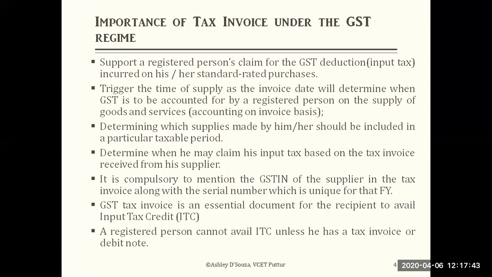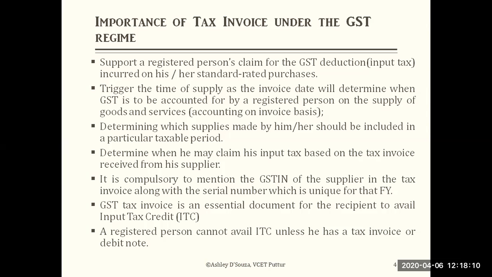A GST tax invoice is an essential document for the recipient to avail the input tax credit. So it's very important even for the recipient, not only the supplier, because in many cases the supplier also purchases from others, so he is also supposed to get the input tax credit. For the recipient, it acts as proof, as a document with which he can avail the input tax credit.